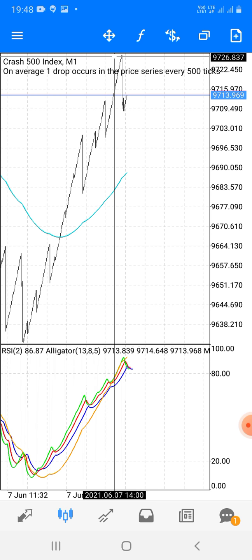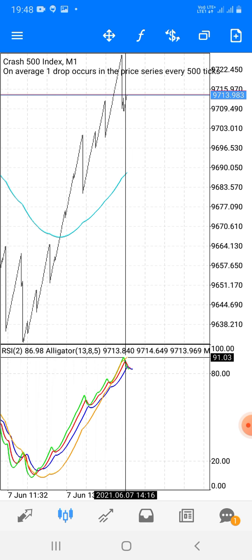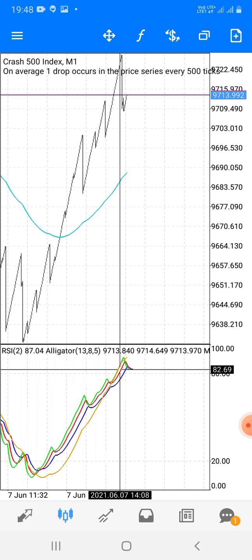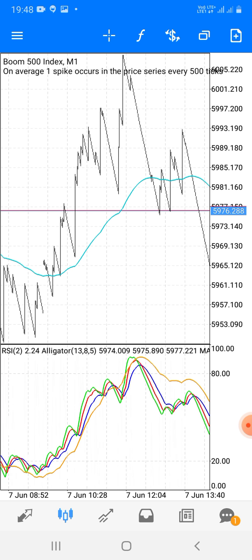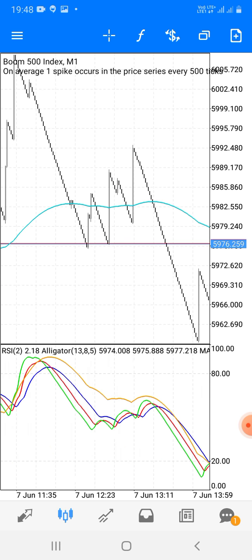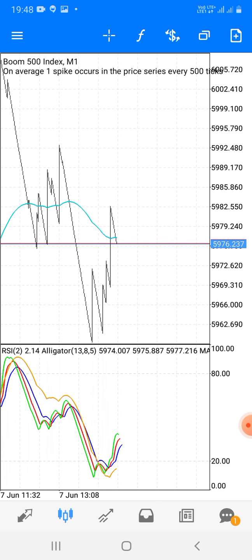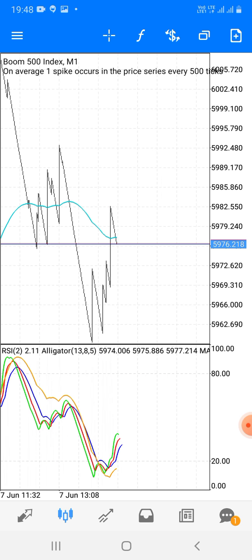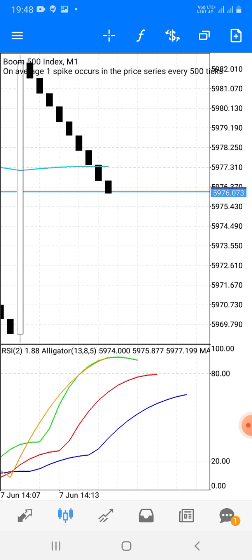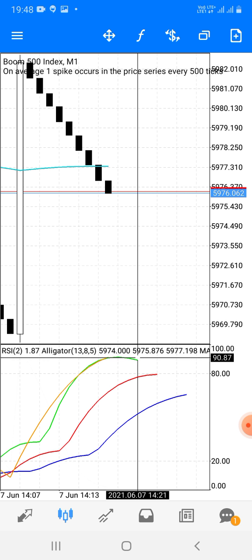So guys, we have to close when all these moving averages go to 80, and from 80 we are not catching spikes because we are playing on trend. For Boom pairs this is the same condition. You have to just look for the upside. From the 80 to 100 zone you have to take profit till here. So if you have taken your position here, see how many pips you got till here. It's a long position guys. And if you are scalping for 4 to 5 candles, you have to just zoom on the last level and wait for this green line to cross this red line.